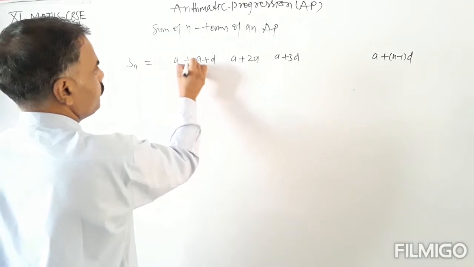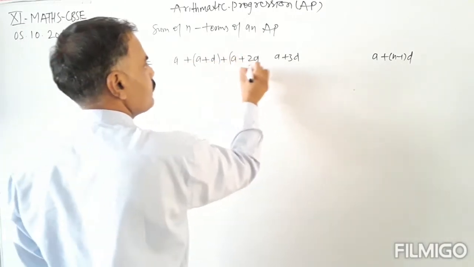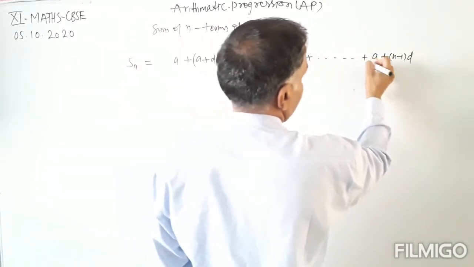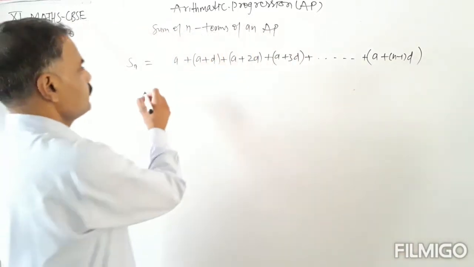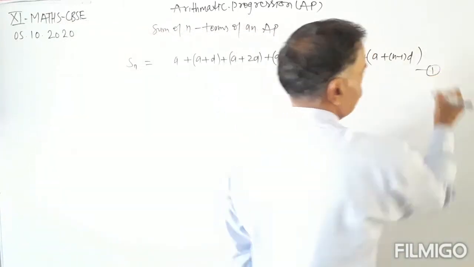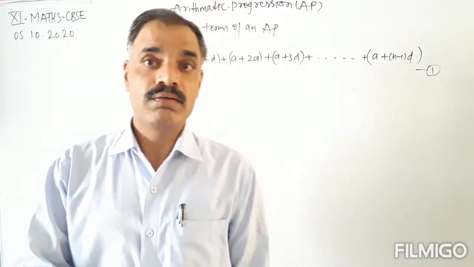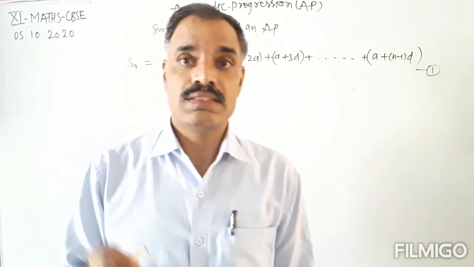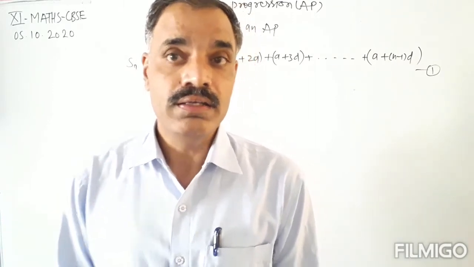Sn equals a plus (a plus d) plus (a plus 2d) plus (a plus 3d), and so on, plus (a plus (n minus 1) into d). This is equation number 1. This is the sum of n terms of an AP. Now we will get the formula for Sn, the sum of the first n terms of an AP. Okay.